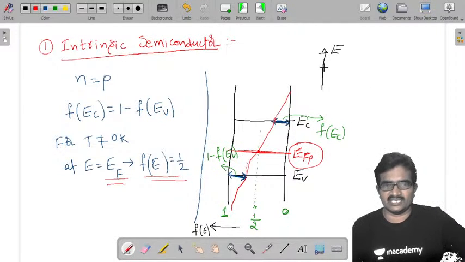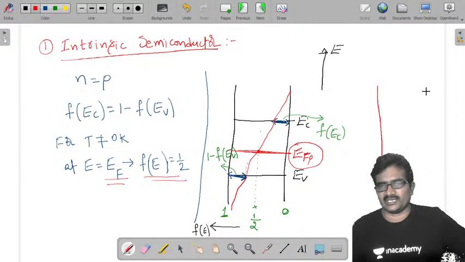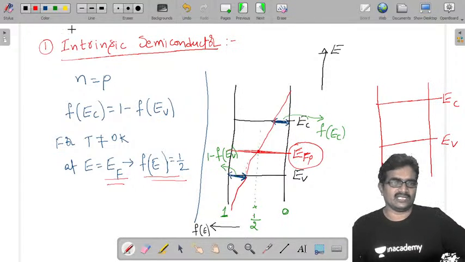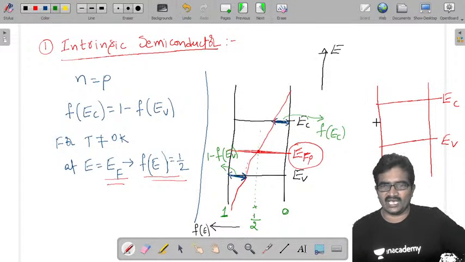Now this is the complete energy band diagram of an intrinsic semiconductor. Here it is EC, here we have EV, and in between we have EF, the Fermi energy level.